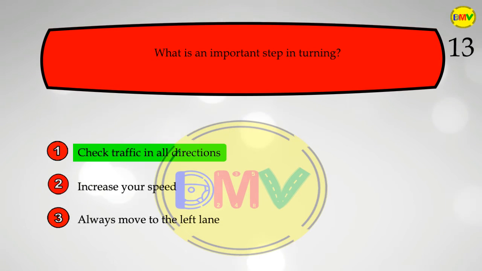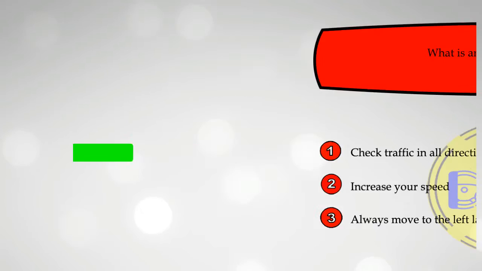The correct answer is 1. When turning, you should look to the rear and both sides of your vehicle to ensure it is safe to proceed before making the turn. Adjust your speed to safely complete the turn.